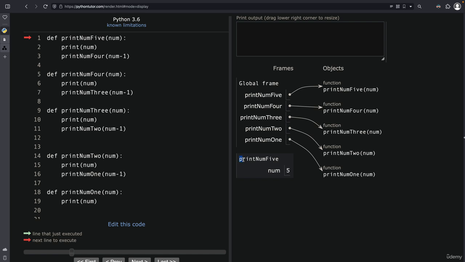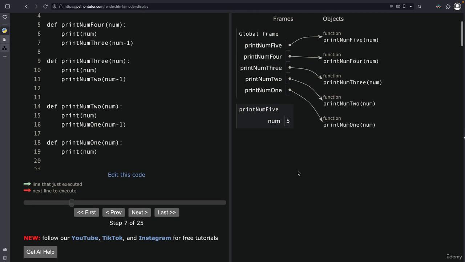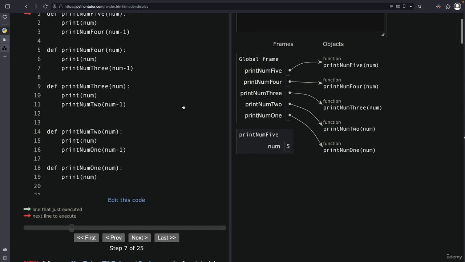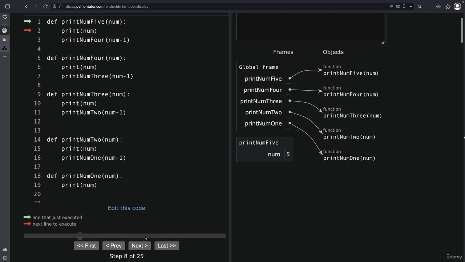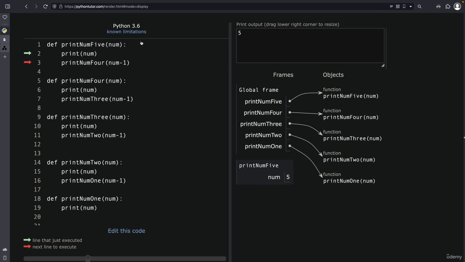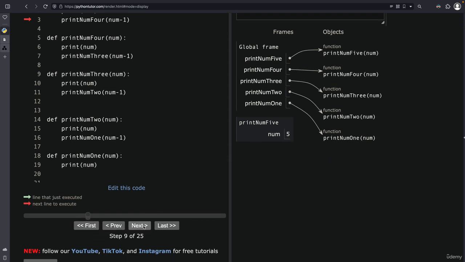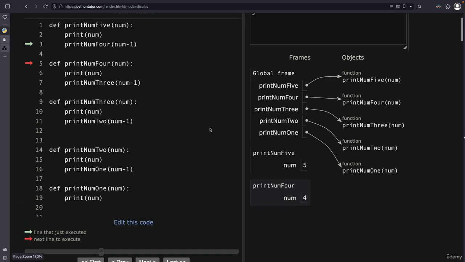Now, finally, this overall function gets created in the memory. Print number 5 will print the number, as you will see. And now it's calling print num4. But the thing which I want each and every one of you to understand is that this is still in the memory. This doesn't get deleted. The simple reason for that is just that,